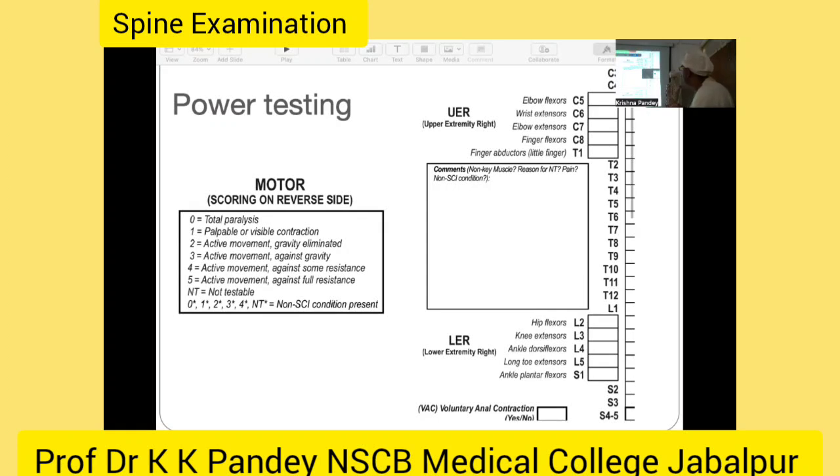Here again, we come to the lumbar spine. In OPD, we can test hip flexor. If hip flexor is 5 by 5, then we say L2 cord segment, L2 motor level is normal.